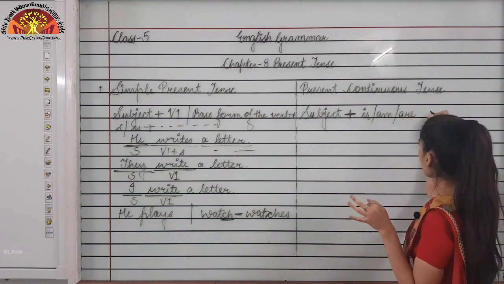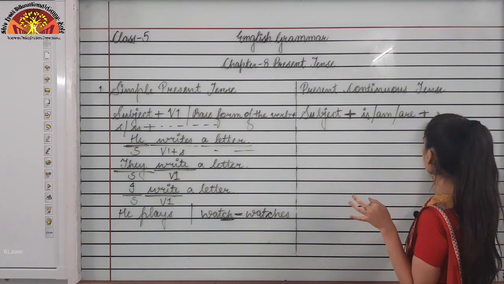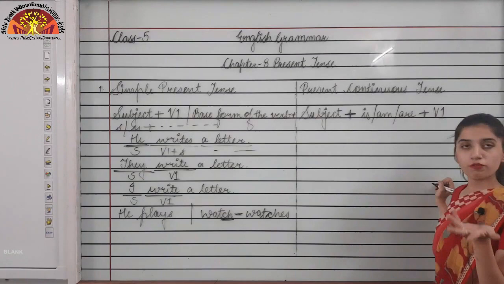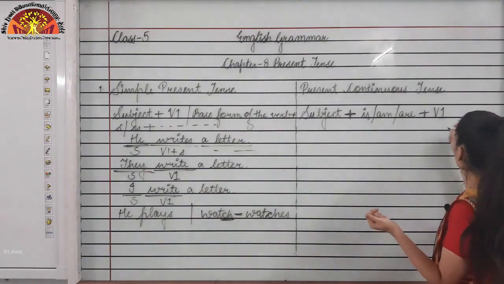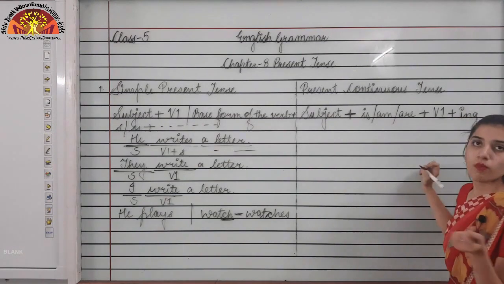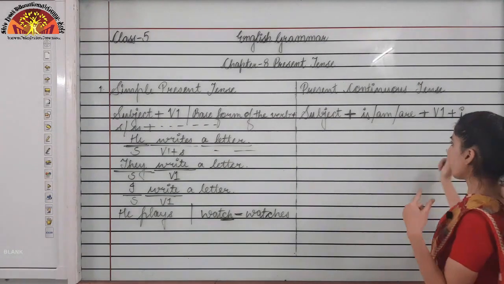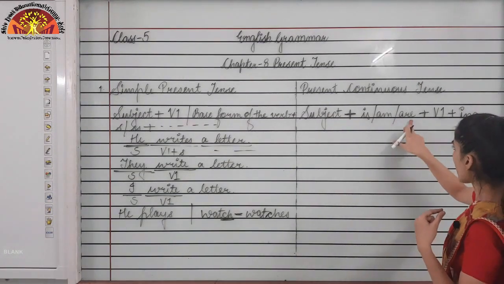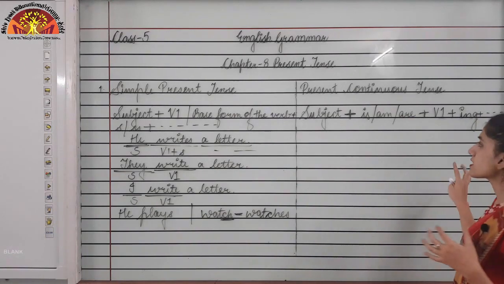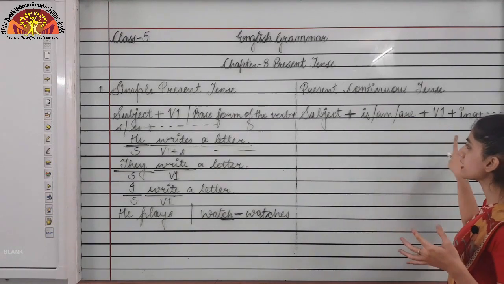Okay, is, am, are followed by the main verb, that is the first form of the verb, or I can say the root form of the verb. Okay, V1 plus ing. What will come? Ing form of the verb will come over here. Okay, subject plus is, am, are plus V1 plus ing plus the rest of the sentence. This is the structure for present continuous tense.